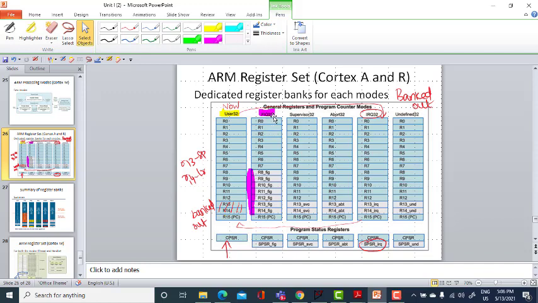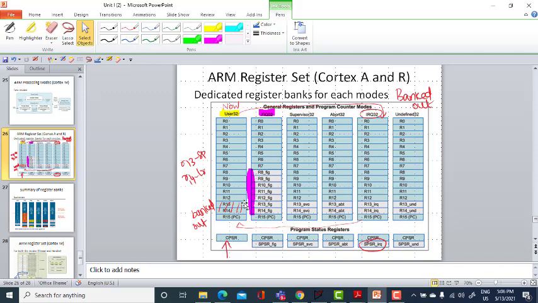FIQ is nothing but one of the modes here, FIQ mode. Here we have a large set of register banks. R0 to R7 is the same as the user mode, whereas R8 to R14 is replaced here and banked out in the user mode. R8 to R12 are additional private registers for FIQ mode for handling the FIQ, some sort of interrupt.